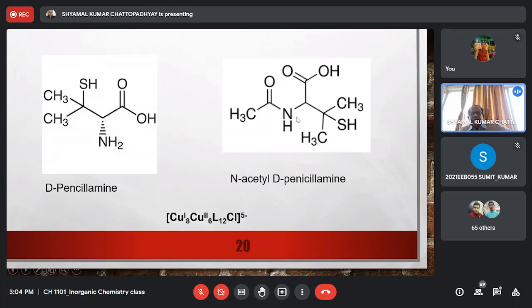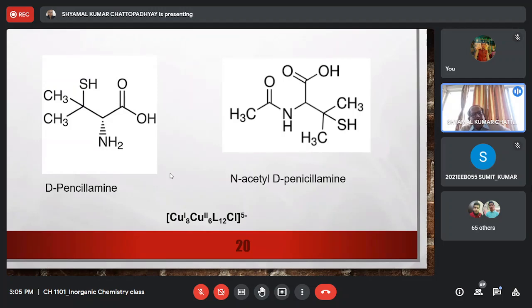So N-acetyl-penicillamine goes through the cell membrane easily, and then inside the cell, it is hydrolyzed, it regenerates the D-penicillamine, it forms copper complex, and then this copper complex is excreted from the body. So this is so far as copper toxicity is concerned.